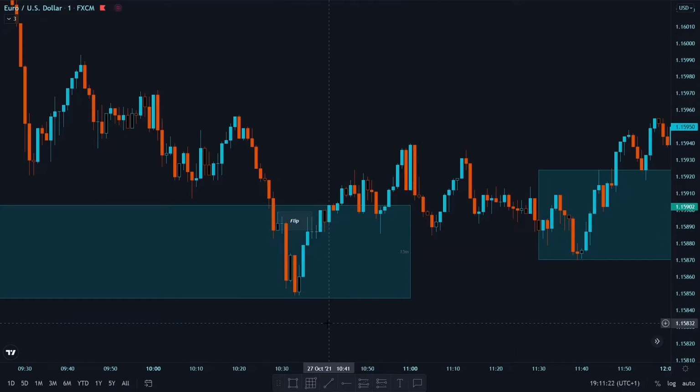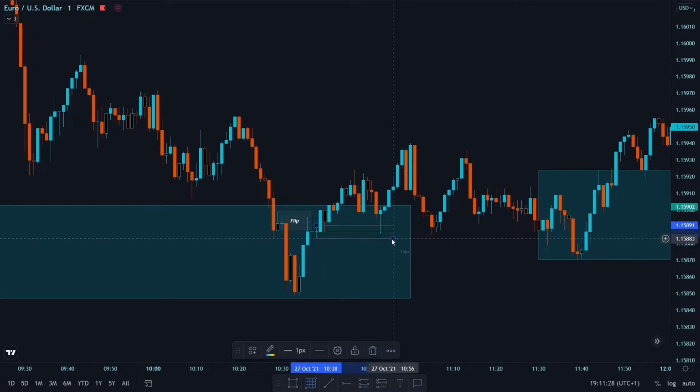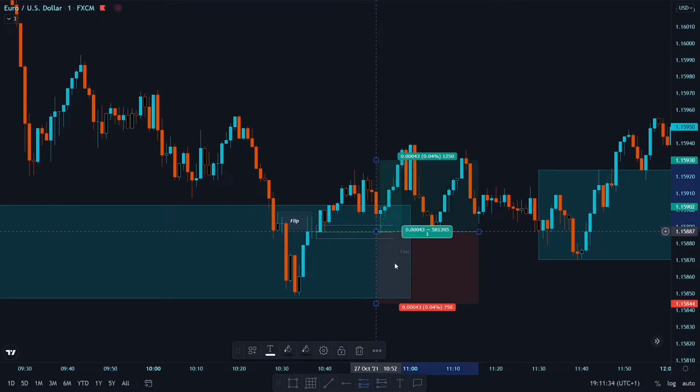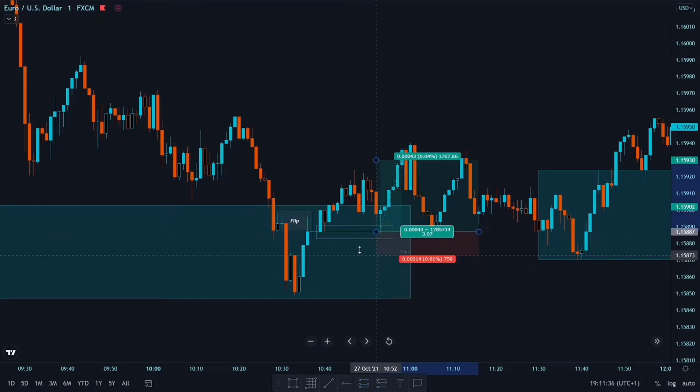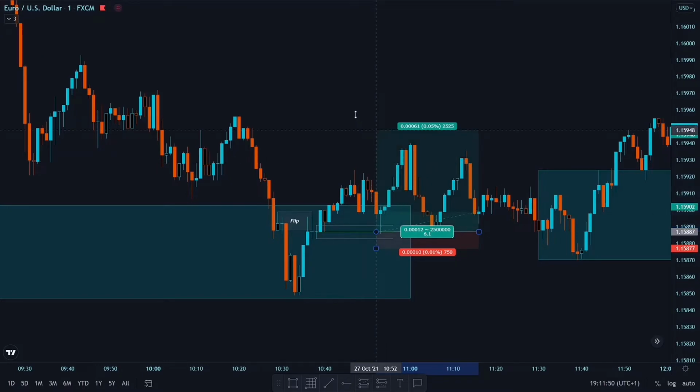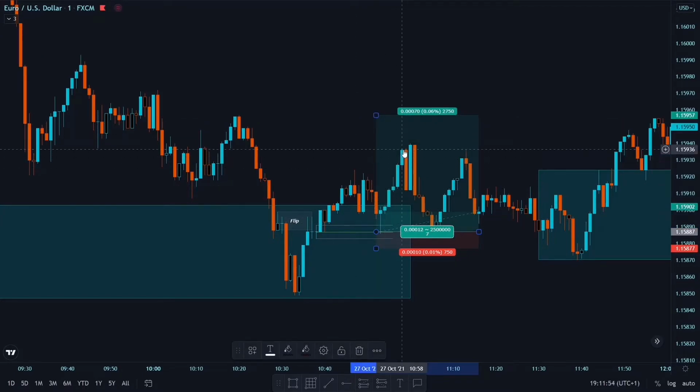So after this flip I took this candle, took the 50% of it and placed my buy limit here with a 1 pip stop. We have a very small stop loss of 0.5 pips, but I gave it some breathing room and made it 1 pip. So we get tagged in here, we get a reaction, and we get a bullish move here, but unfortunately we lose this trade.